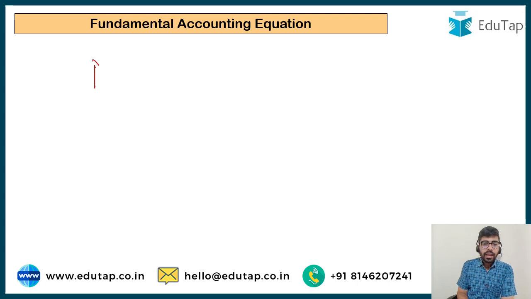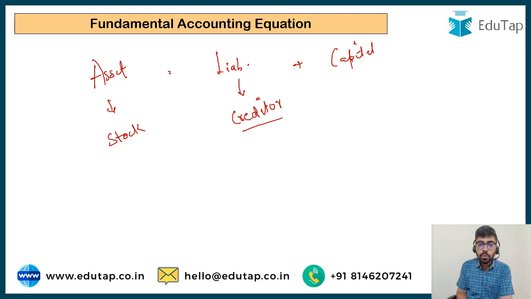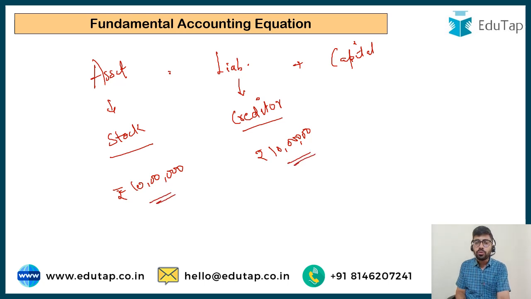So friends, we know the fundamental accounting equation. Just try to write it yourself. Assets is equal to liabilities plus capital. So what is happening in the question? It says that we are buying stock worth rupees 10 lakh on credit terms. What is stock? Stock is my asset. And I'm buying it on credit terms. My obligation to my creditors, the money that I have to pay in future, is also going to increase. Stock increases by 10 lakh and my creditors also increase by 10 lakh. So the fundamental accounting equation is just being applied in this particular question. I believe it must be very easy for you to solve it.